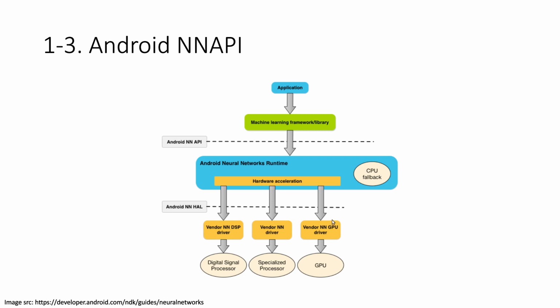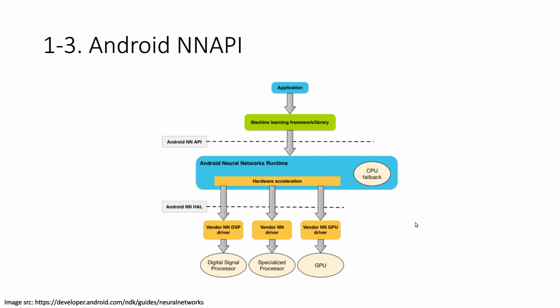NNAPI. NNAPI is a machine learning operator level API exposed in the C language in the Android operating system. It's intended to be used by other machine learning frameworks to define graphs, which can be executed on Android phones using NNAPI's various hardware backends like DSP or vendor-specific hardware or GPU.